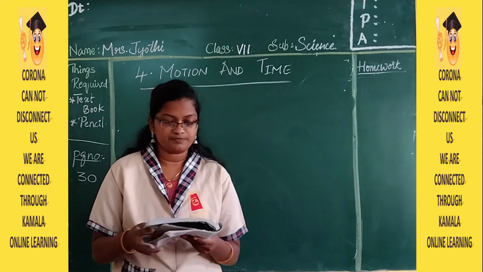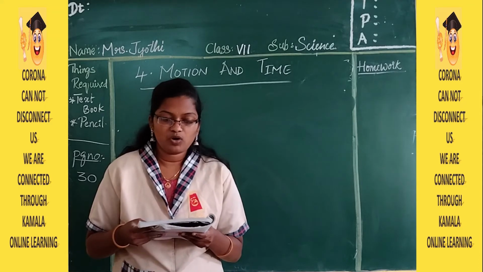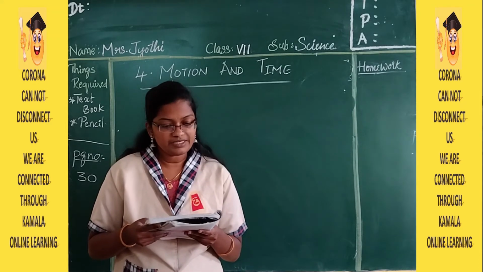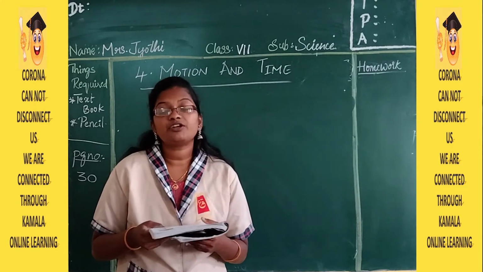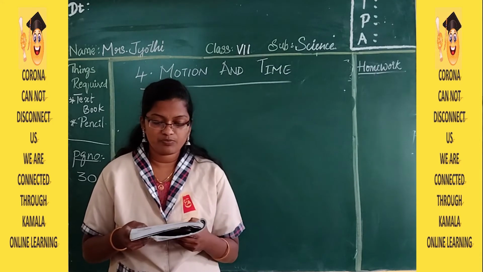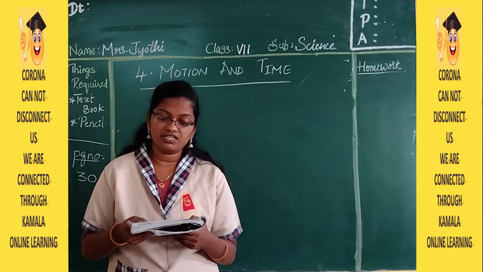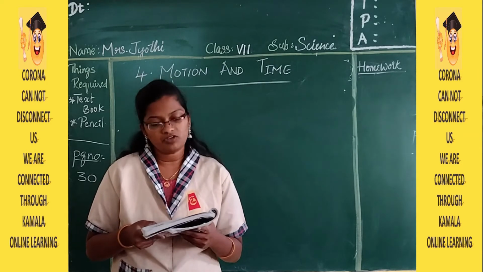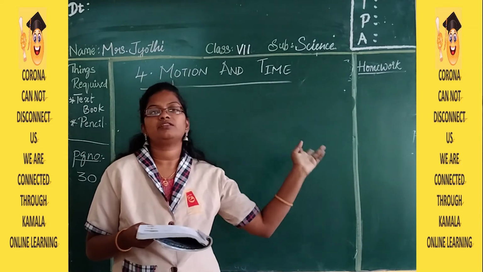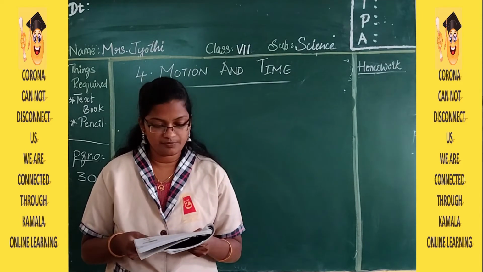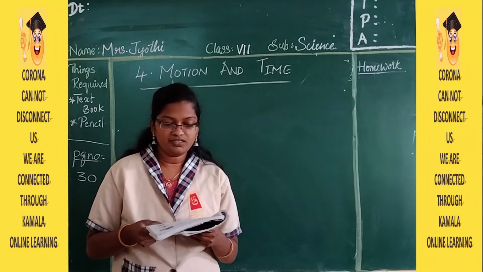Page number 31. If a body covers equal distance in equal intervals of time, it is said to be in uniform motion. If a body covers unequal distance in equal intervals of time, then we call it non-uniform motion. Just now we have done this in the case of car A and car B. Now let us do the next one.